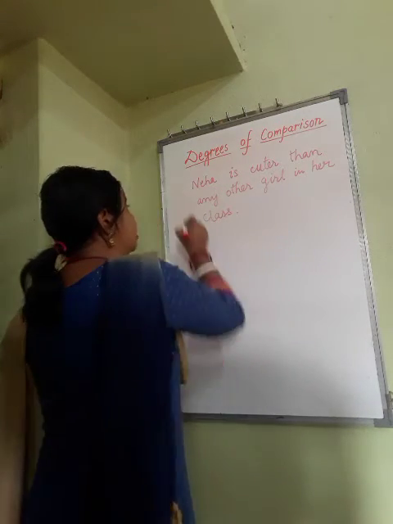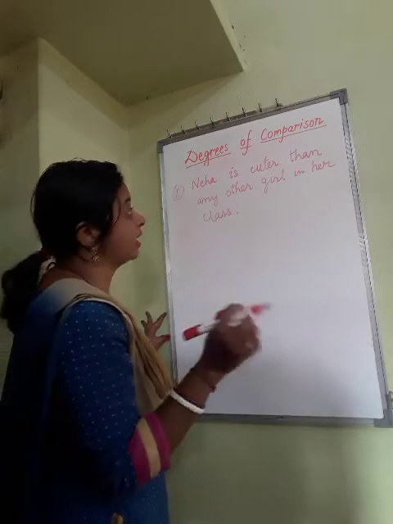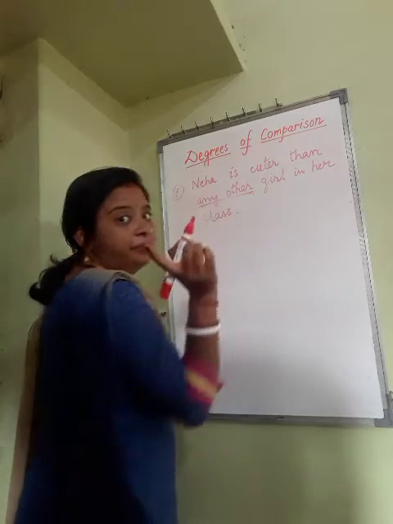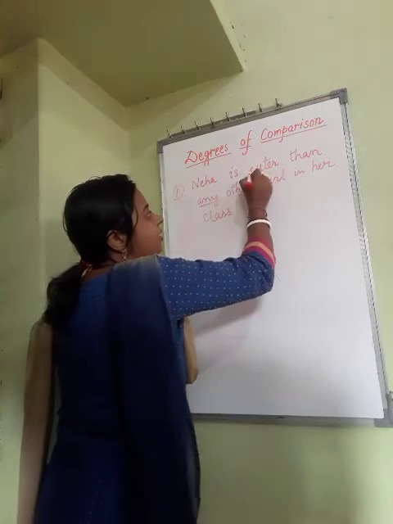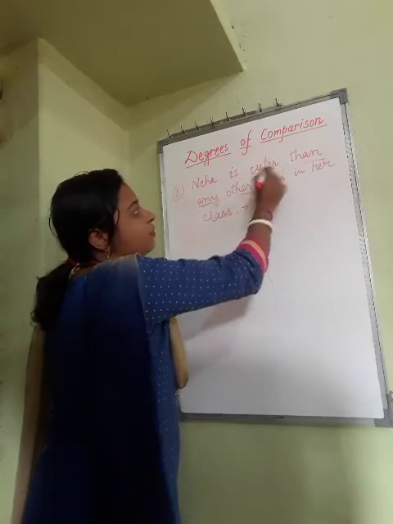Now in this question you see, Neha is cuter than any other girl in her class. Here you can see any other. It means this is type 2. As the word is cuter than, you can understand that this is comparative degree, ER form.